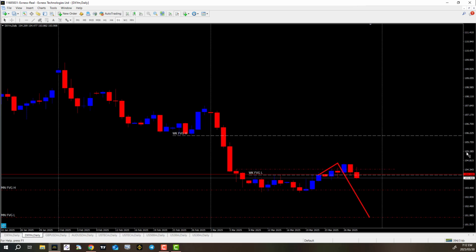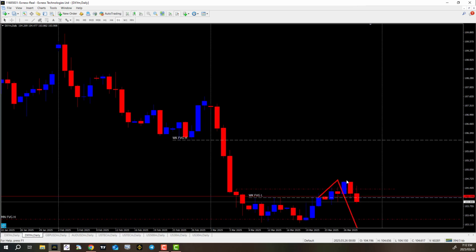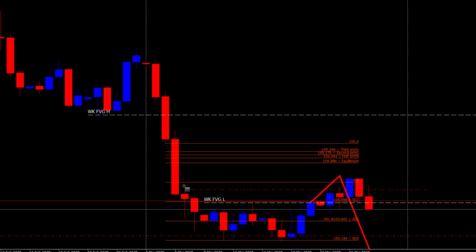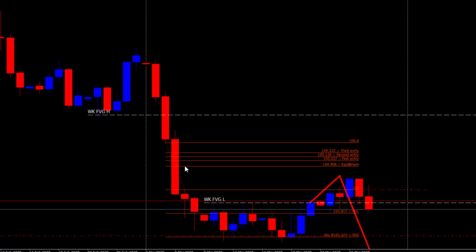But should price break the high on this candle, I'm looking at price reaching into the midpoint here, this midpoint which comes in at 104.906, and that should resist price from going lower.